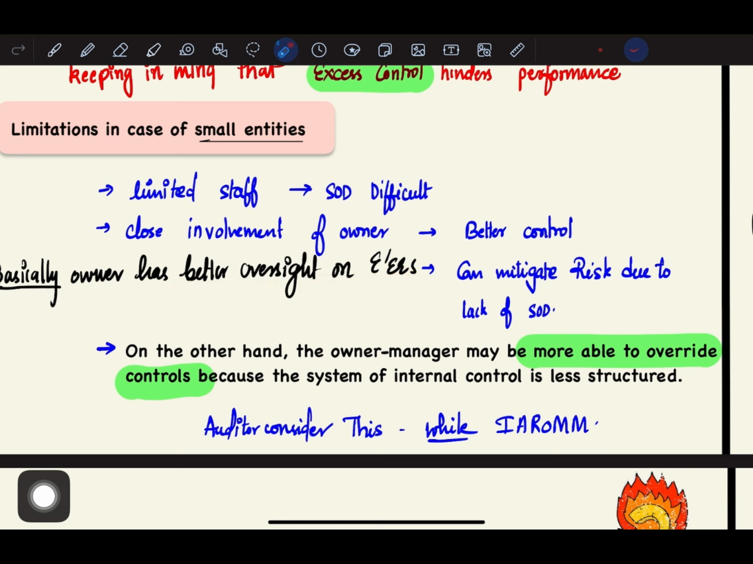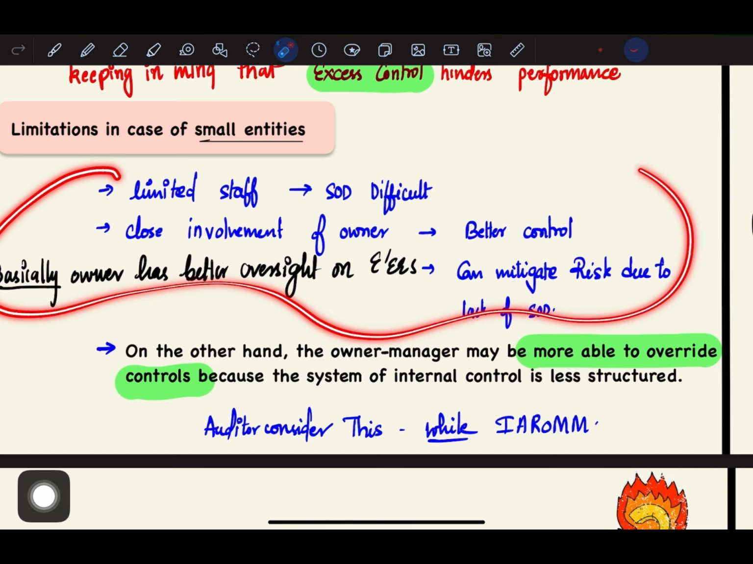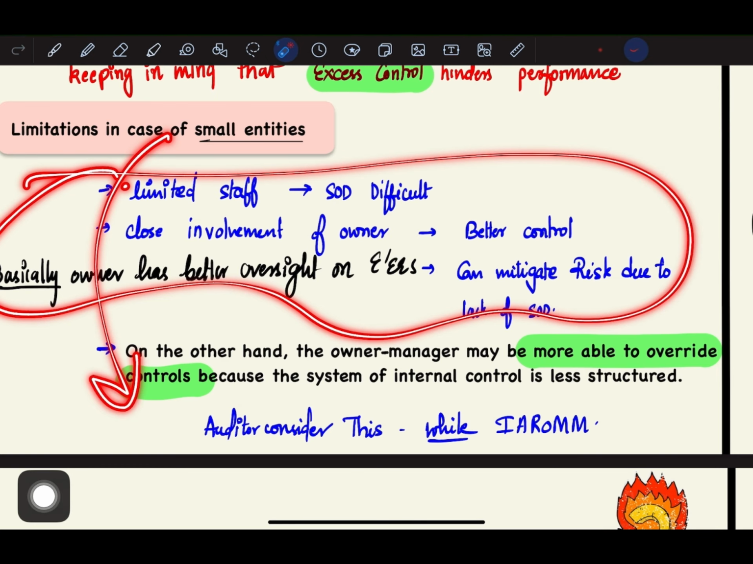But on the other hand, the owner or manager may be able to override controls because the system of internal control is less structured. Sometimes what happens is that he will override the controls because the system of internal control is less structured in the small entity. So the auditor should especially consider this point while identifying and assessing the risk of material misstatement. So this is a limitation in case of small entities. So in small entities there are a few benefits, but there is also a limitation.